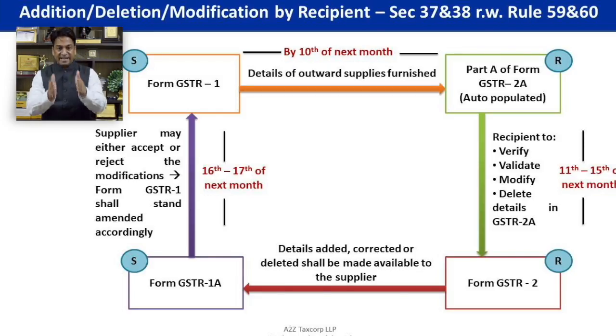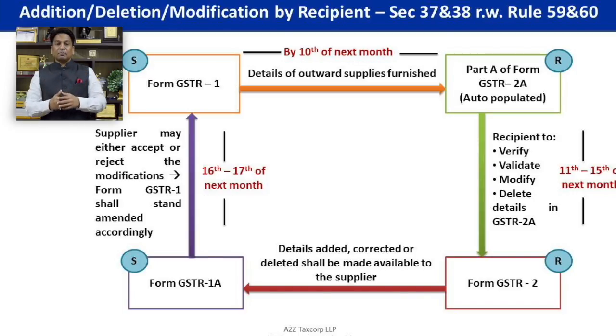Being recipient, yes, you can modify. You can put 18 rupees as against 16 rupees. That is called modification. Third is delete. I have supplied certain goods or services. I have uploaded the invoice particulars while finalizing my GST R1, which would be auto-populated for the recipient in 2A.